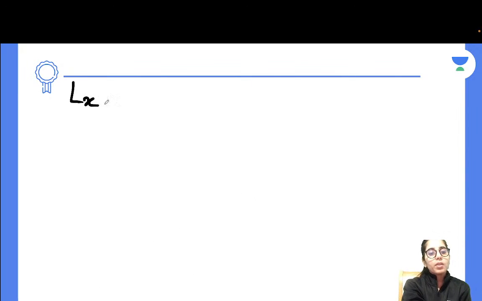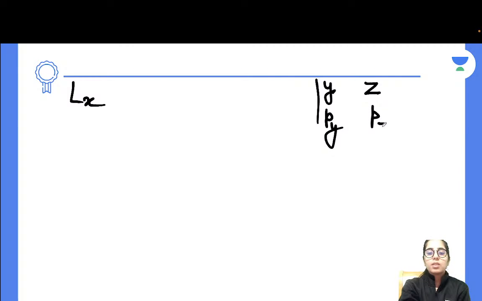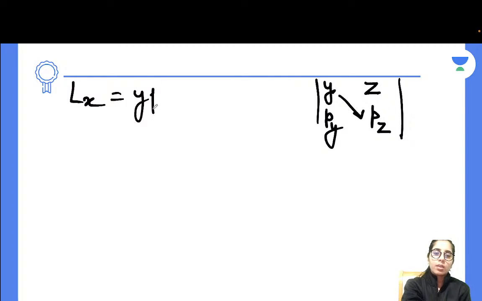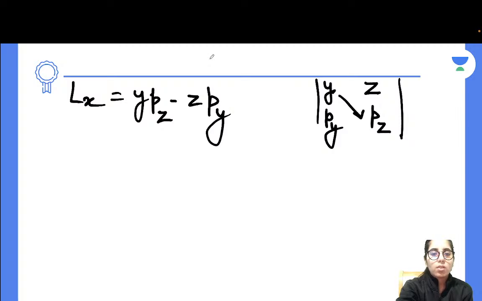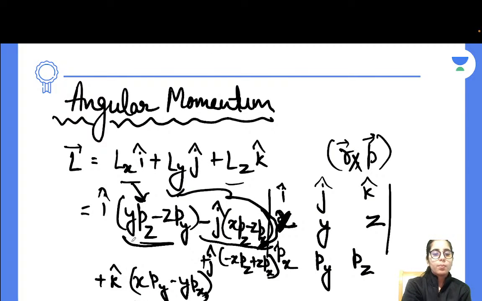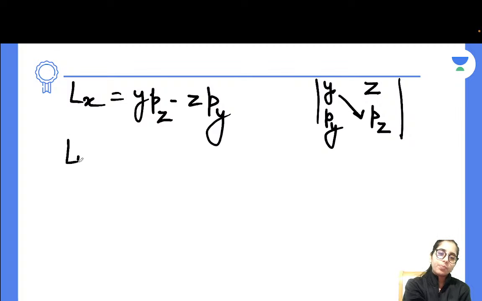Whenever you want to write Lx, after x the terms are y and then z, so you will have py and pz here. Just multiply y with pz and, with a negative sign, z with py. Now look at your Lx term, y pz minus z py. Same.